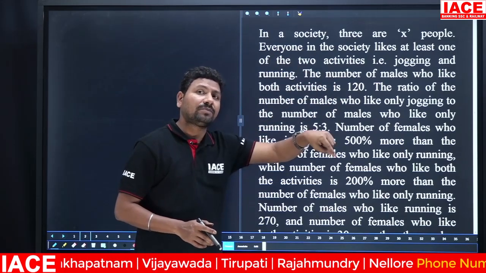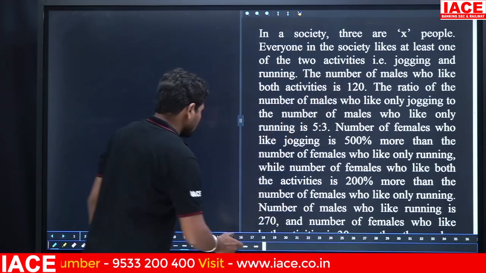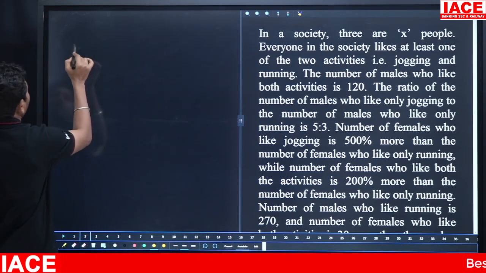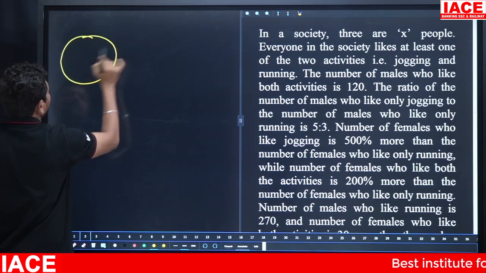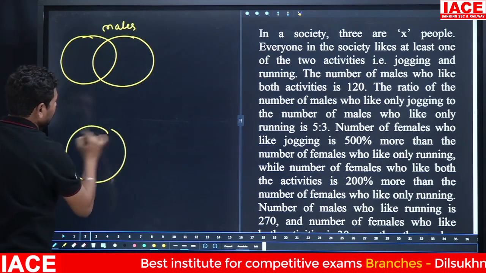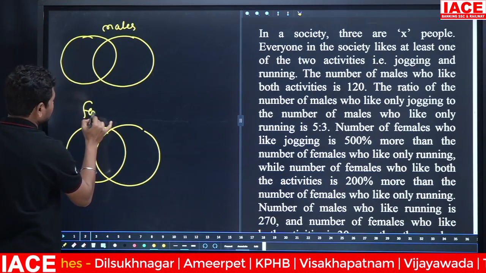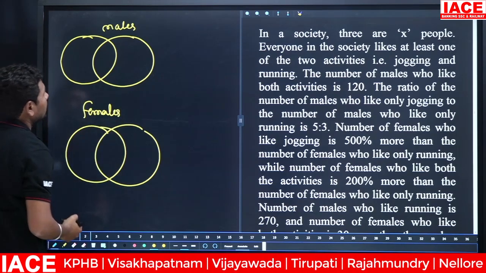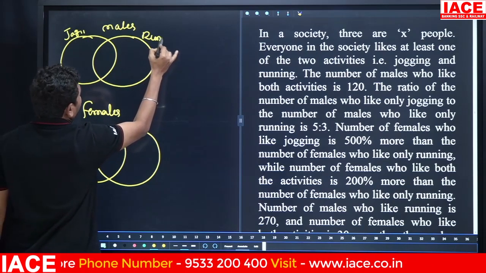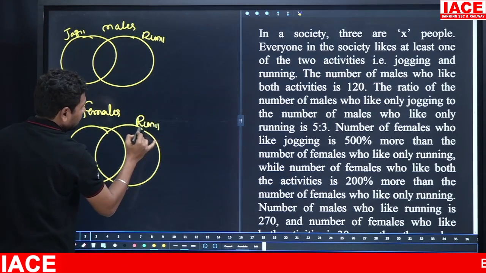Jogging and running are the two activities they are doing out of X people. Jogging contains some male members and some female members, and running also contains some male members and some female members. Based on that, we have to create a Venn diagram for males and females. The first Venn diagram is for males and the second Venn diagram is for females, each with a circle for jogging and a circle for running.